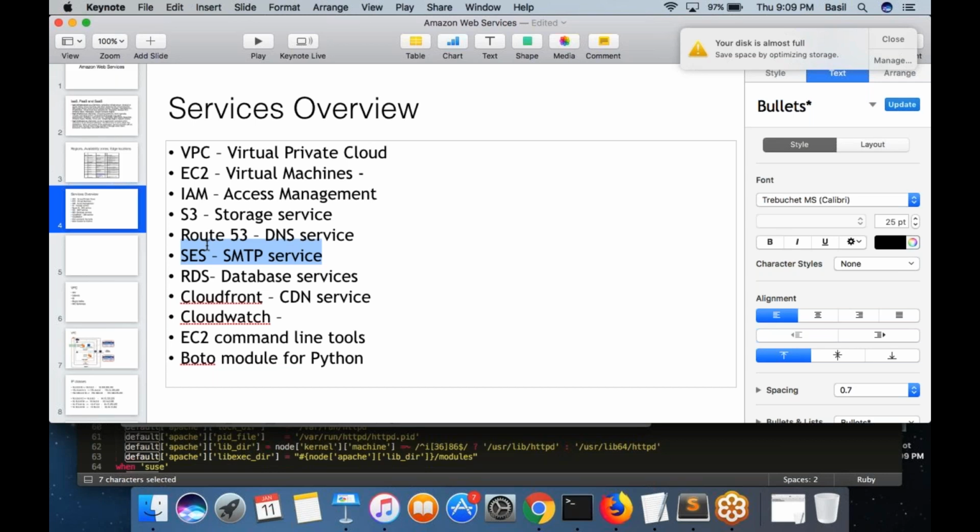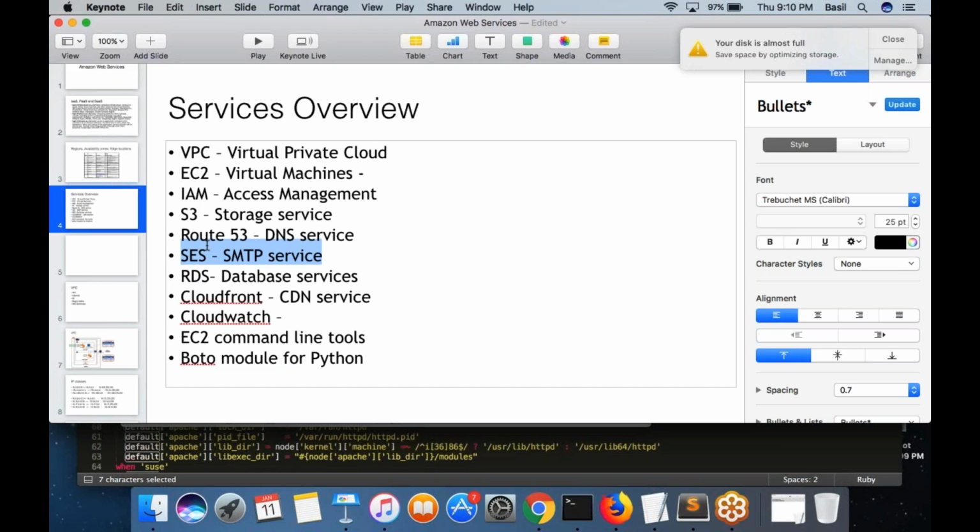Mostly for sending out emails from your mail client or from your mail account. Typically, you will not use SES for that. That is not the general purpose of SES. But sometimes you want to send out an email from your web application, right? Your company is managing a software, and that software wants to send out email based on the requirement. For example, somebody wants to log into the system and maybe they forgot the password. Then they click on the forgot password link. Then probably an email needs to be sent to them so that they can click on the link and reset the password.